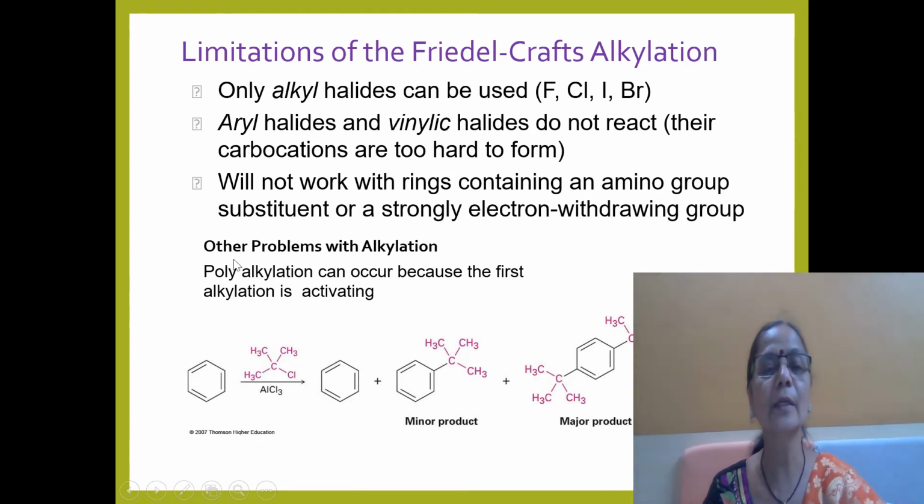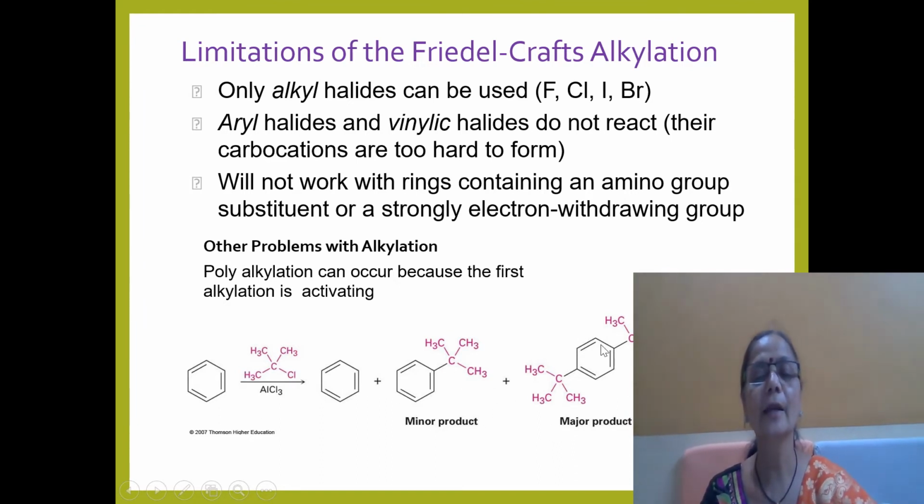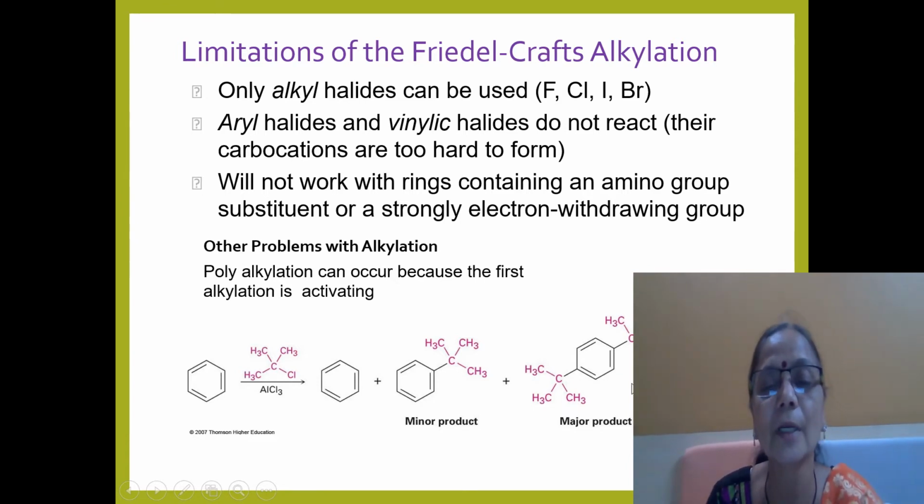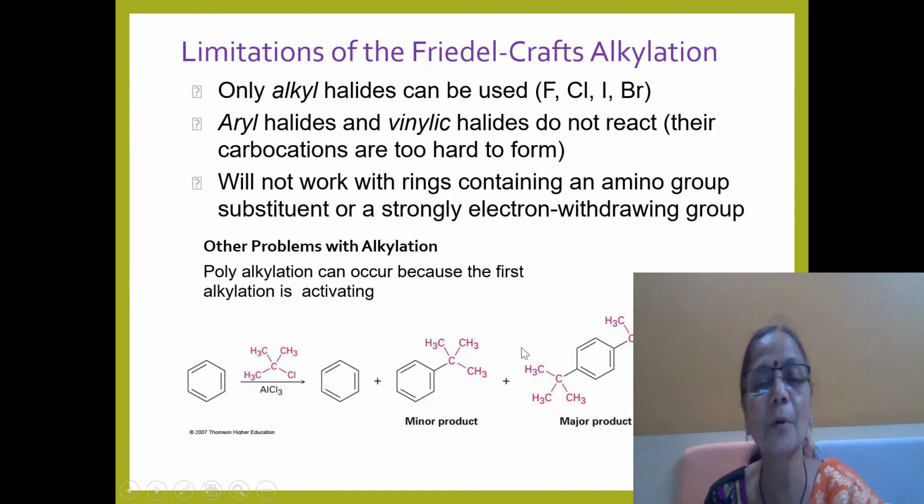There is also another problem: polyalkylation can occur because the first alkylation is activating. That means the R group will be introduced, and then again at ortho, meta, para positions the R group gets introduced, and therefore the yield of the product decreases. Whatever product we want, the yield of that product decreases because a number of products are formed. Polyalkylation is a problem. We cannot stop the polyalkylation.